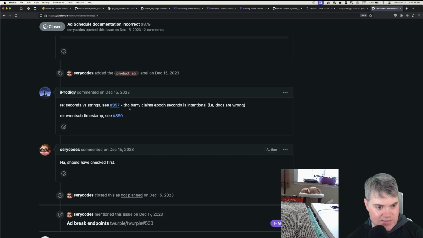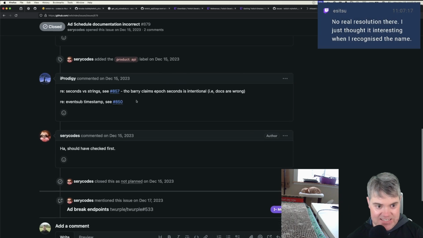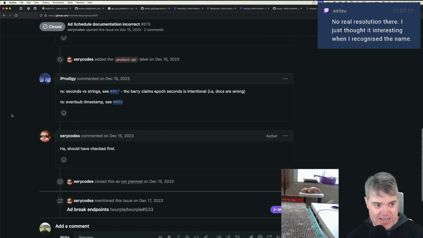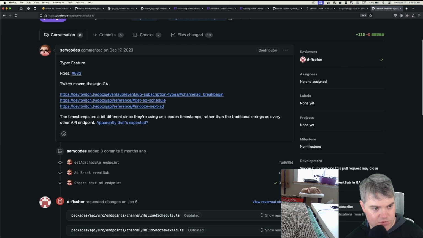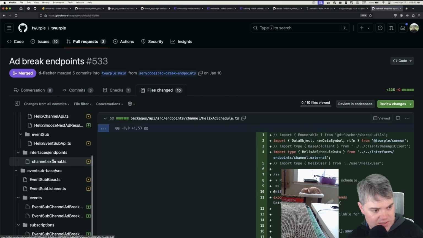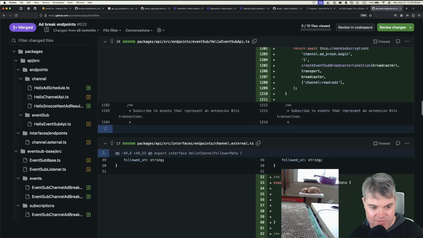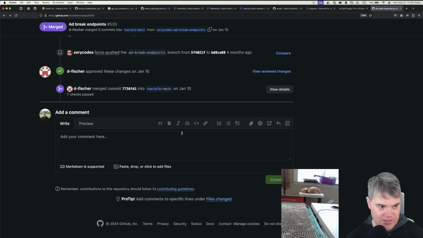Seconds versus strings. Barry claims epoch seconds is intentional. Docs are wrong. Okay. Seconds is intentional. The documentation is wrong. Yeah. No resolution there. It's one of those things where like, if I want it to work, we're going to have to handle it as, okay, so it's supposed to be seconds. Did they actually do anything with this? They did close this saying that, wait, do they move these? Are these the docs? These are not the docs, right? This is the actual endpoints, right? I was gonna say like if this were the docs and there was a pull request for the docs, but that's fun. Cool. Lovely. Okay.